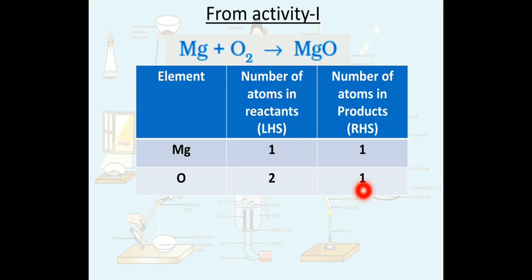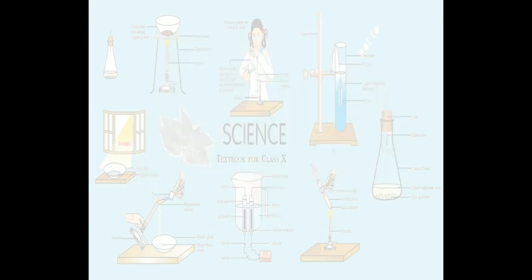So this reaction is not balanced because the number of oxygen atoms is not equal on both the left and right hand side. Now I hope you have an idea of balanced and unbalanced chemical reactions. Okay.